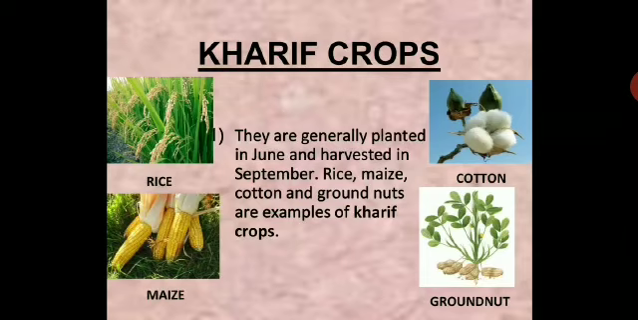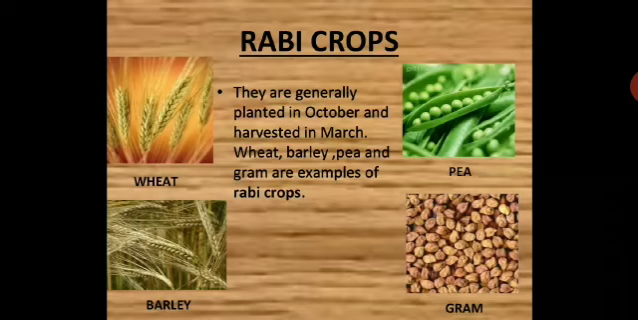Kharif crops are generally planted in June and harvested in September. Rice, maize, cotton and groundnuts are examples of Kharif crops. Here you can see the pictures of these crops: rice, maize, cotton and groundnut. What are Rabi crops? They are generally planted in October and harvested in March. Wheat, barley, pea and gram are examples of Rabi crops. Here you can see them: wheat, barley, pea and gram.